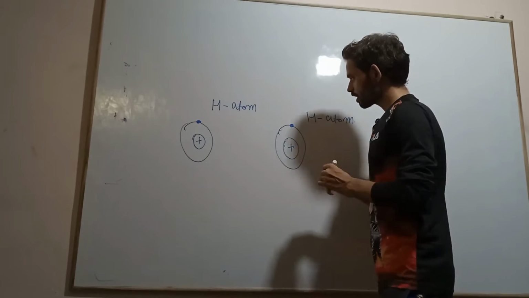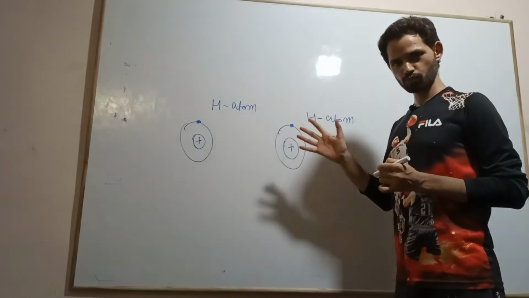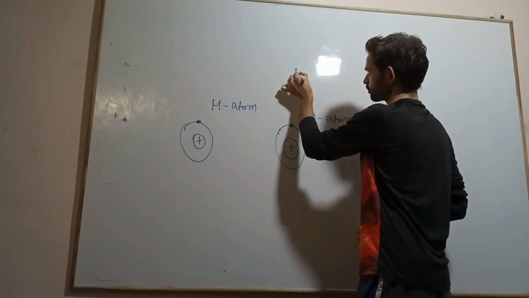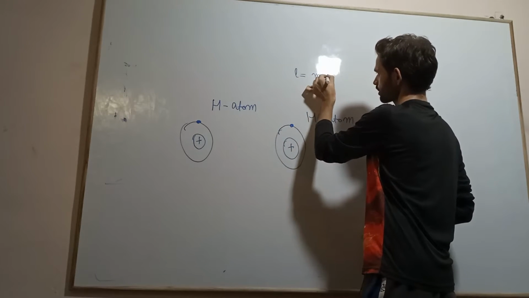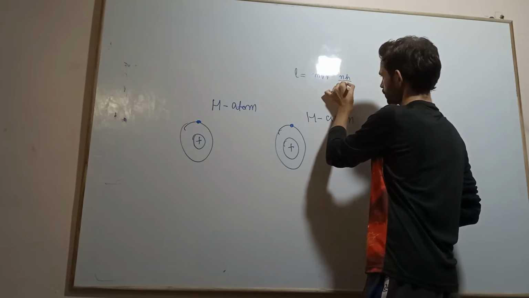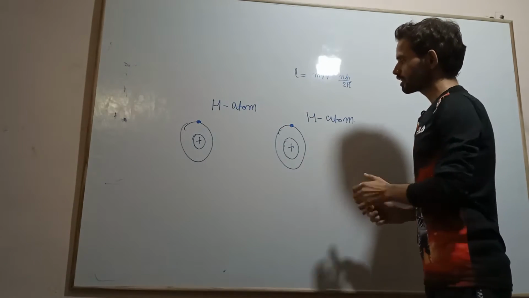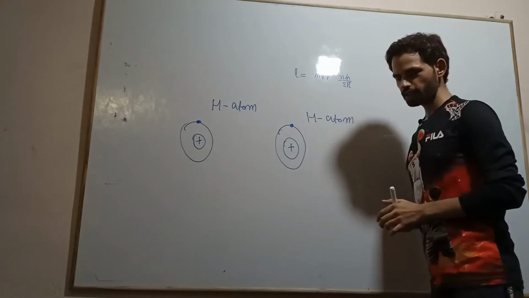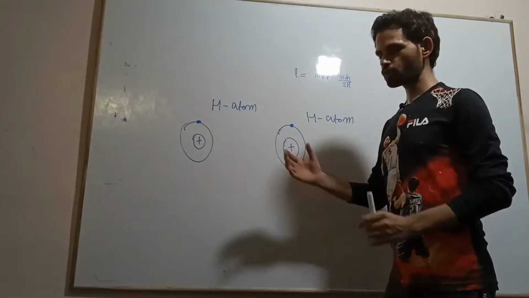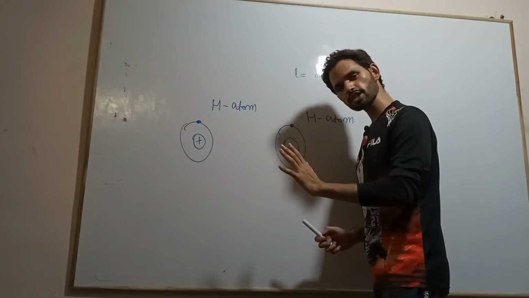As we have seen in the last class, from Bohr's atomic model, the angular momentum L is equal to mvr, and that must be equal to nh by 2 pi when the electron is revolving in its discrete energy level. One of the fundamental characteristics of the electron is that it takes discrete values of energy, meaning the energy is quantized.